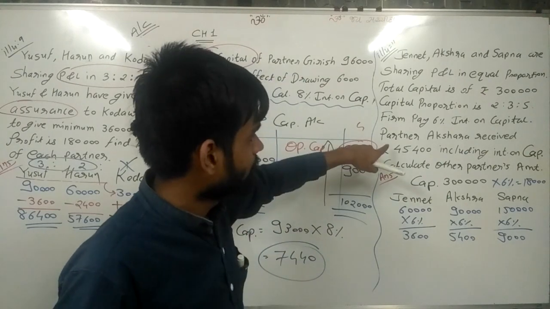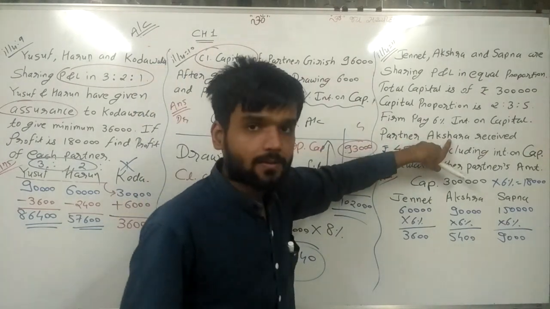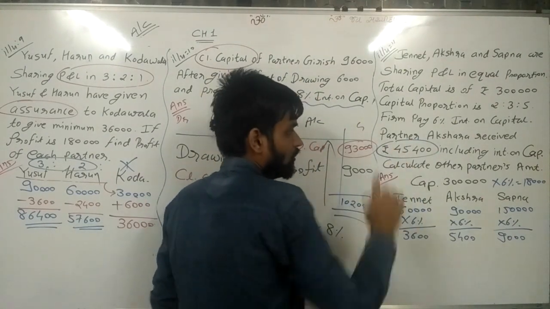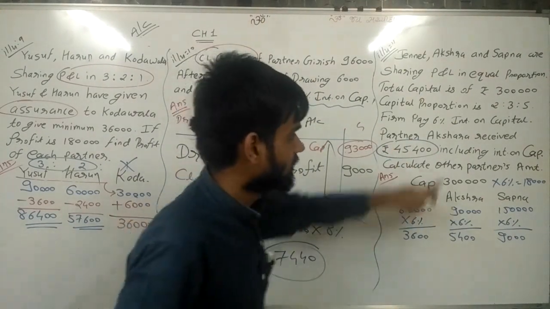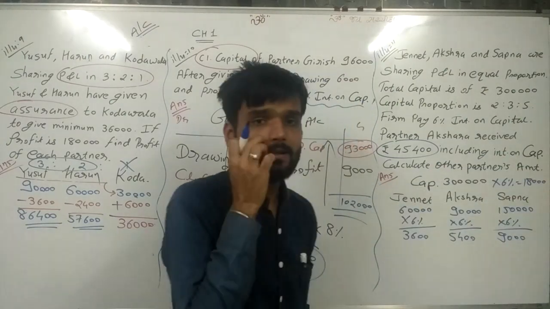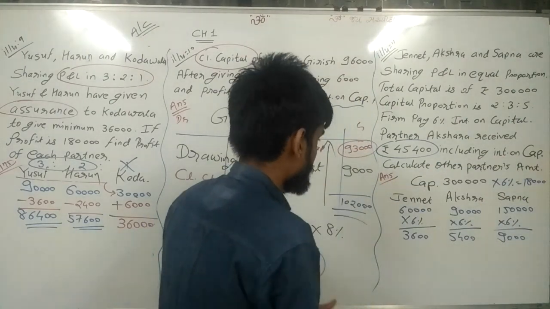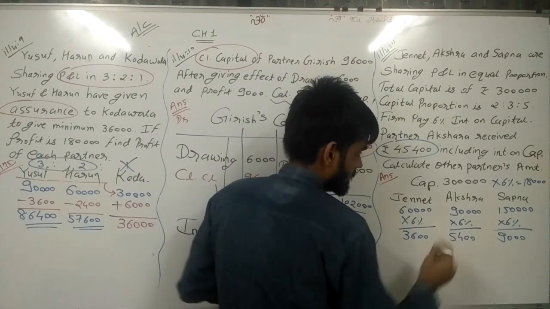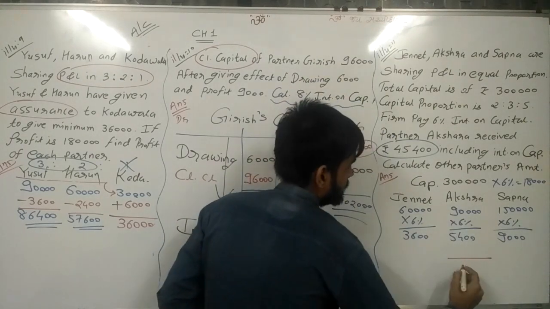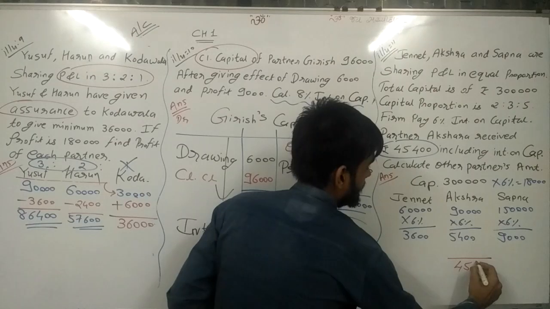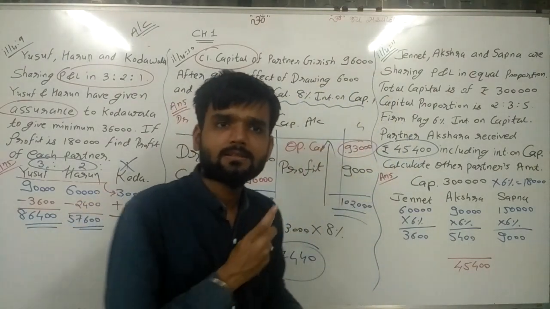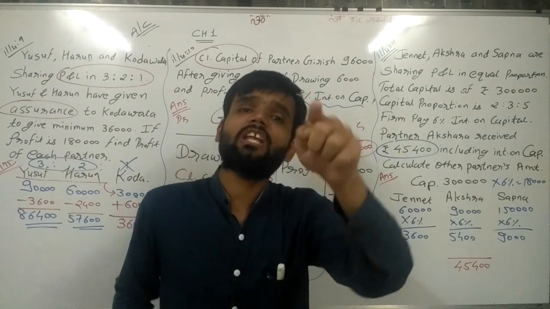Now, partner Akshara received 45,400 rupees including interest on capital.